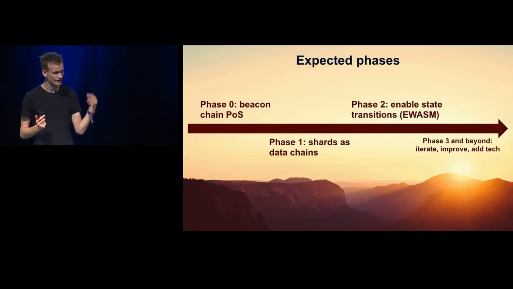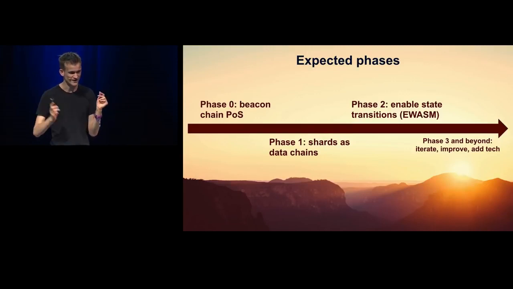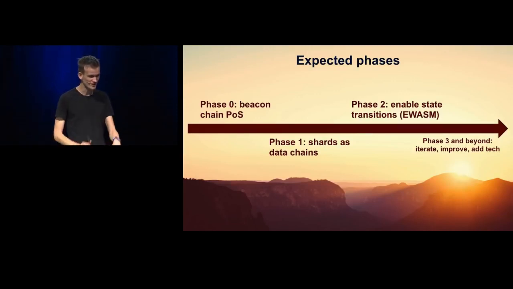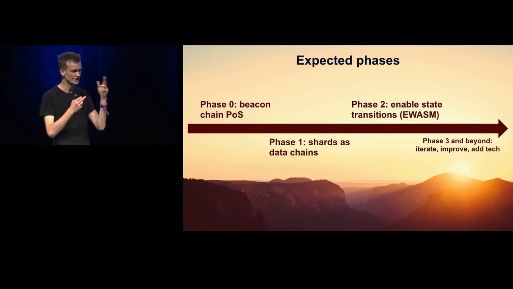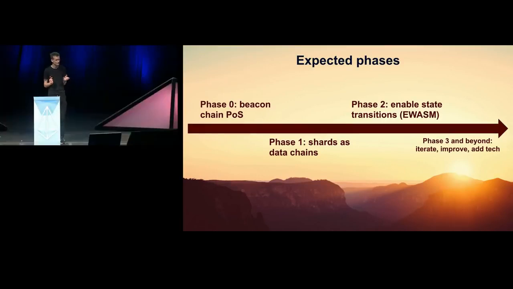Expected phases. So phase 0, beacon chain proof of stake. The beacon chain doesn't hold any information, right? It's kind of like a dummy chain. All that you have is validators, and these validators are running the proof of stake algorithm. So this is halfway between a testnet and a mainnet. It's not quite a testnet because you would be able to actually stake real ether and earn real rewards on it, but it's also not quite a mainnet because it doesn't have applications, and so if it breaks, people are hopefully not going to cry too badly as they did when the Shanghai DOS attacks made everyone's ICOs go slowly.